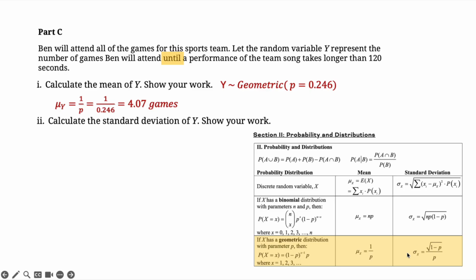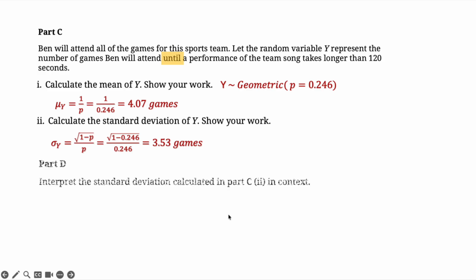Next, you use the second formula to calculate the standard deviation, which is the square root of 1 minus p divided by p. So instead of x subscript, we are using y because our random variable here is y, which is 3.53 games.